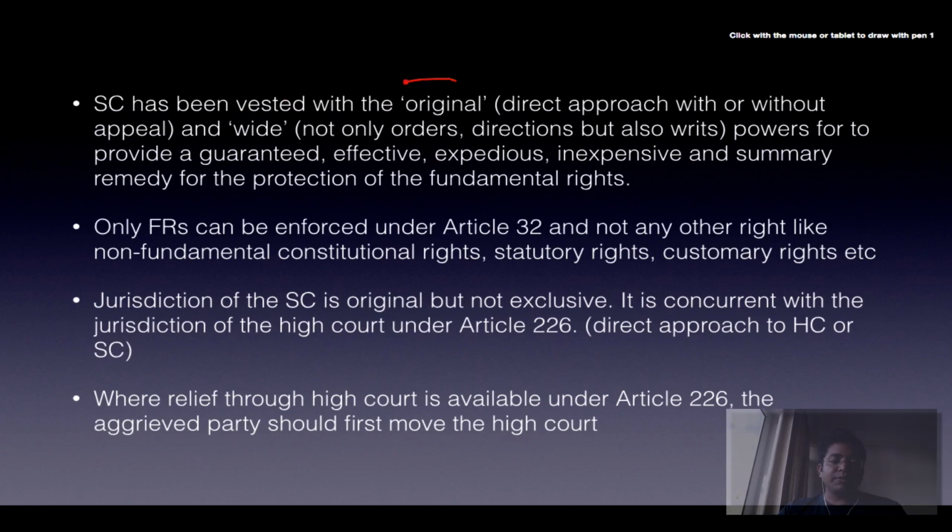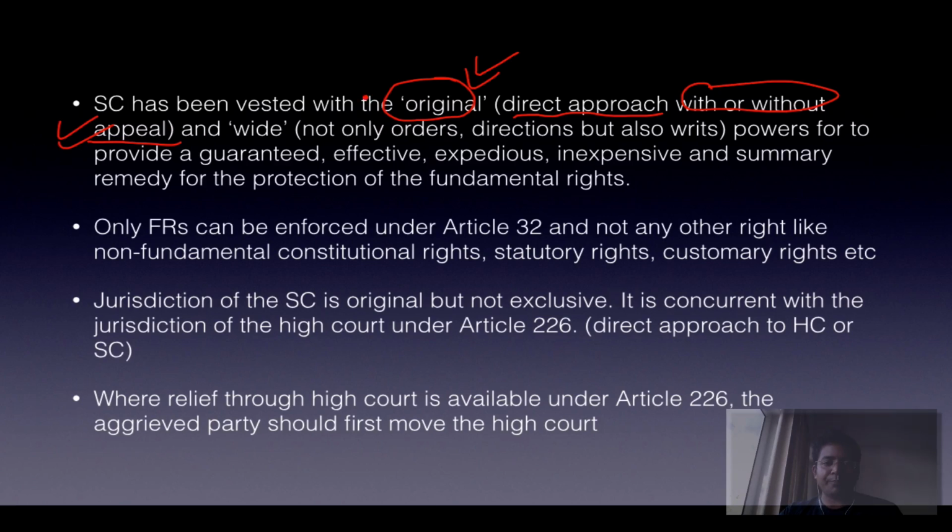So the Supreme Court has been vested with original powers. Original, what do you mean by original? That is, you can directly approach, with or without appeal. Is that understood? You can also go by appeal, that is from the High Court to the Supreme Court, or you can also approach directly. So we have original powers, and they are wide powers because not only orders and directions but also writs can be issued to provide a guaranteed, effective, expeditious, inexpensive and summary remedy for the protection of fundamental rights. So this is how the answer should be written: guaranteed, effective, expeditious, inexpensive and summary.